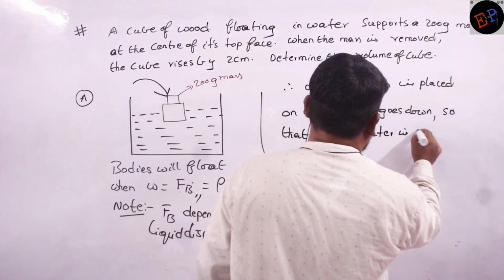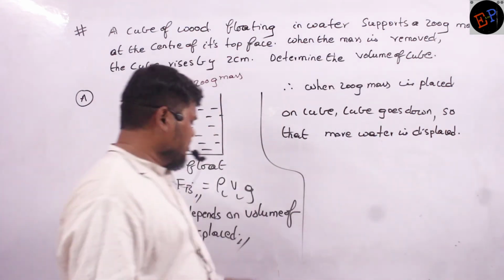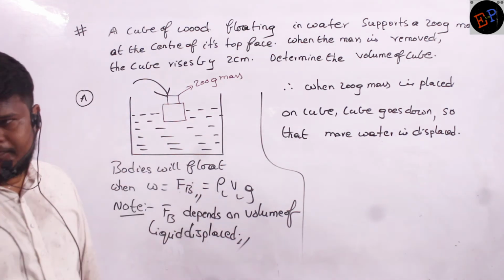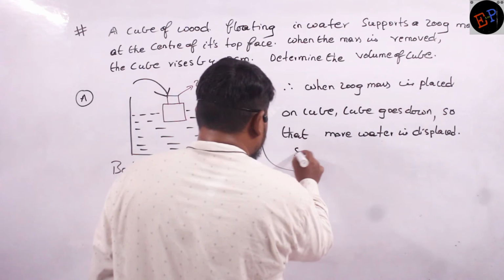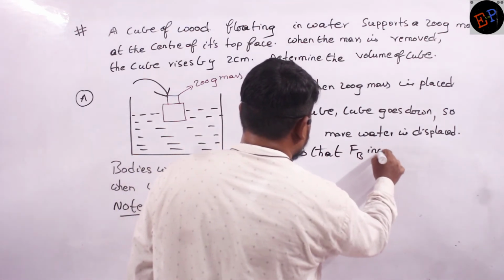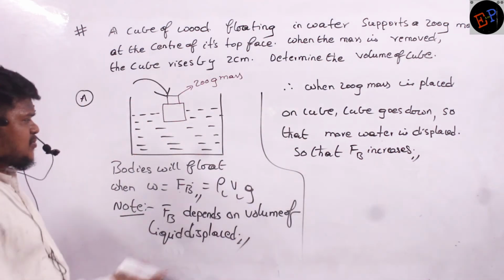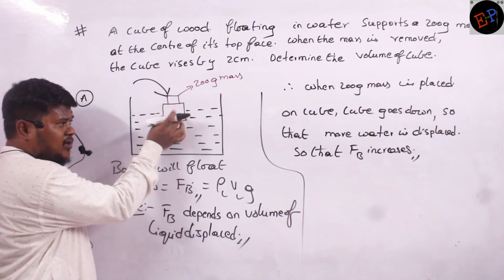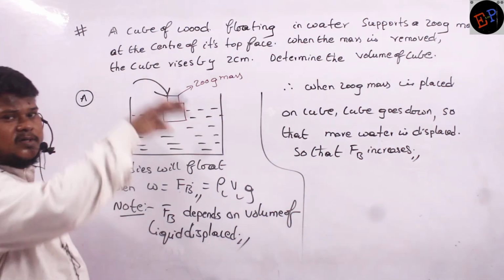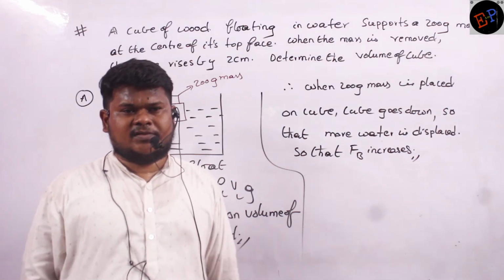So that more water is displaced. If more water is displaced, what happens to the force of buoyancy? The force of buoyancy increases. Why should it increase? Because previously the force of buoyancy was supporting only the cube. Now the force of buoyancy should support the 200 gram mass also. Therefore the force of buoyancy must increase.